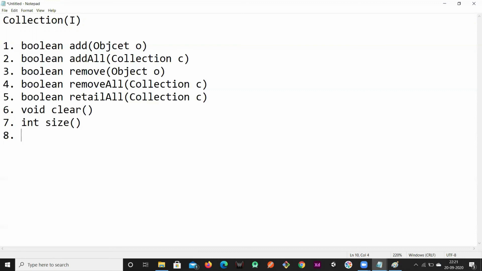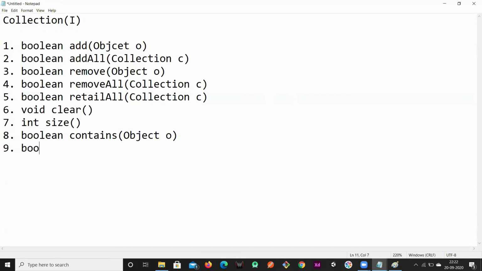If you want to check whether some object is available in this collection or not, if you want to search for an object in that collection, then we have to use boolean, because it's going to return true or false. That is the reason the return type is boolean, and the method name is contains. You have to pass the object. Boolean contains(Object) means you check whether an object is available in that collection or not. So this is the contains method.